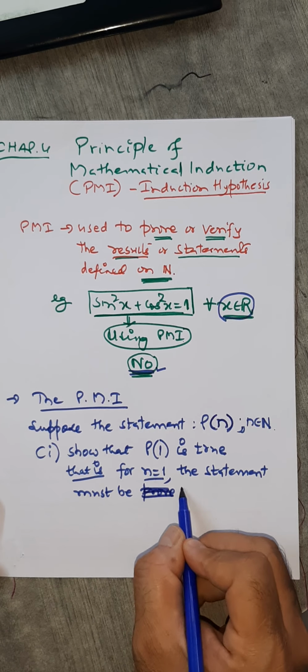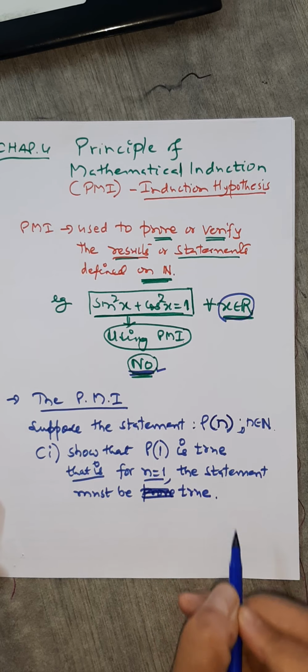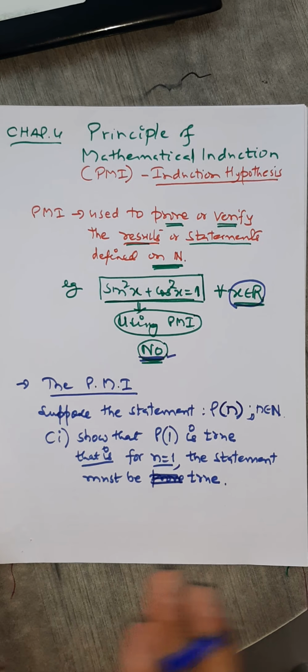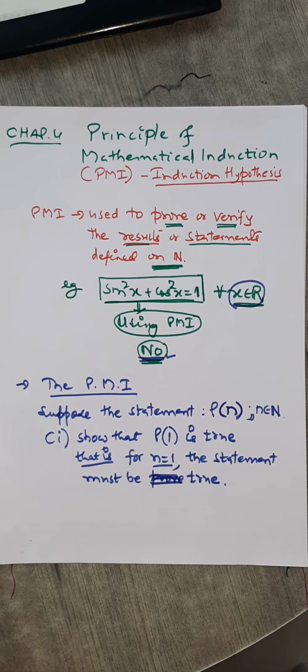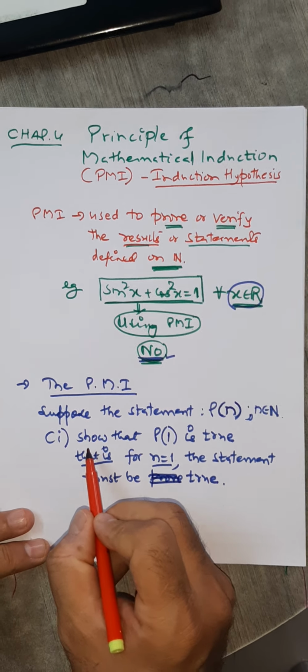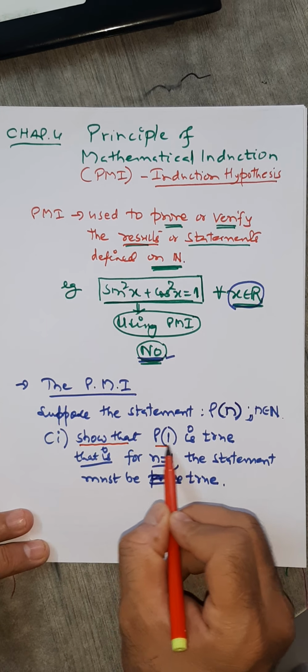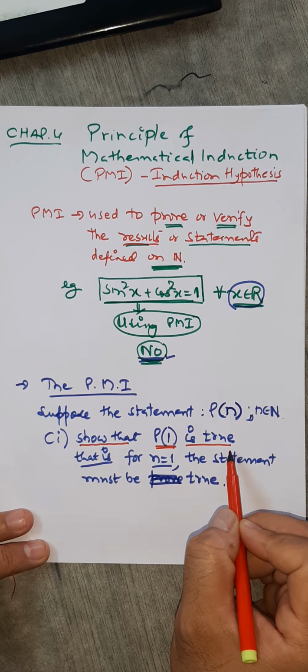What is the first step? The first step is this. You need to show, remember, show that P of 1 is true.